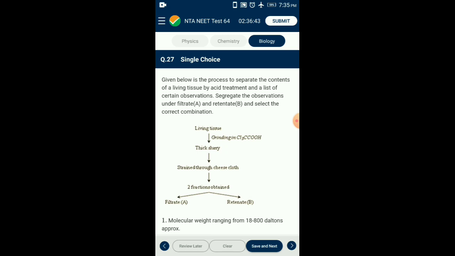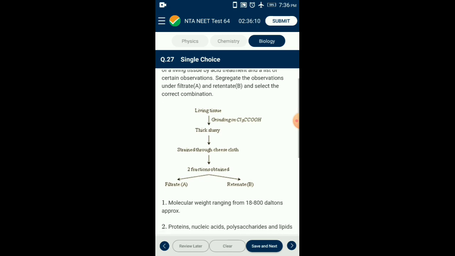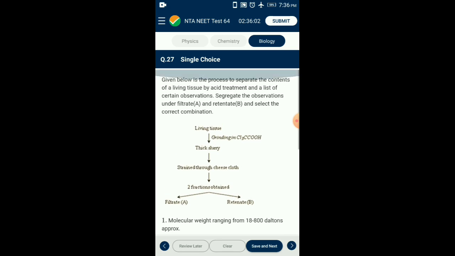The given procedure is about a chemical analysis of living matter. Filtrate is the acid soluble pool, while the retentate is the acid insoluble pool. Acid soluble pool has biomicromolecules, low molecular weight molecules having a molecular weight between 18 to 800 daltons. They are generally monomers such as amino acids, monosaccharides, etc. Acid insoluble pool has biomacromolecules, high molecular weight molecules having molecular weight above 800 daltons. They are generally polymers such as carbohydrates, proteins, nucleic acids, etc.